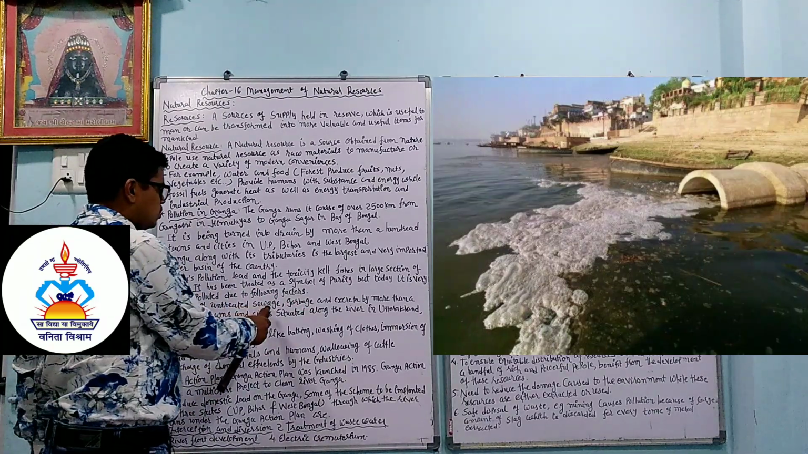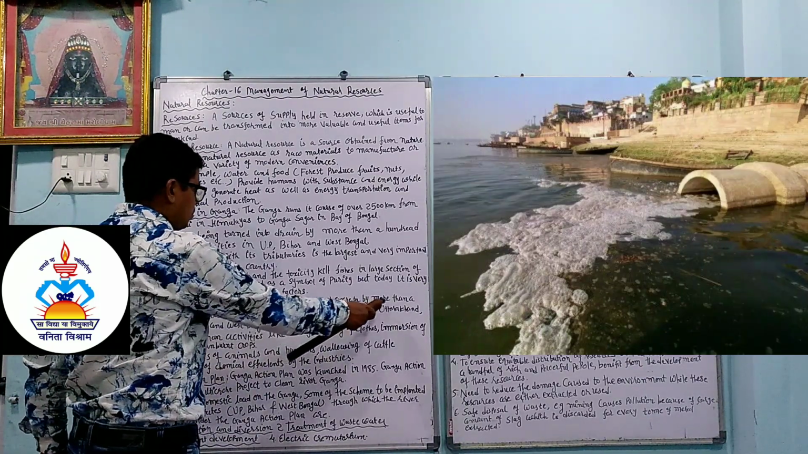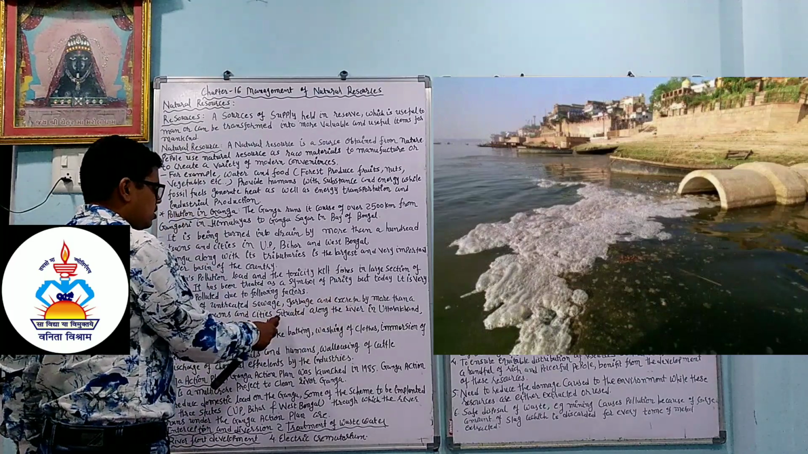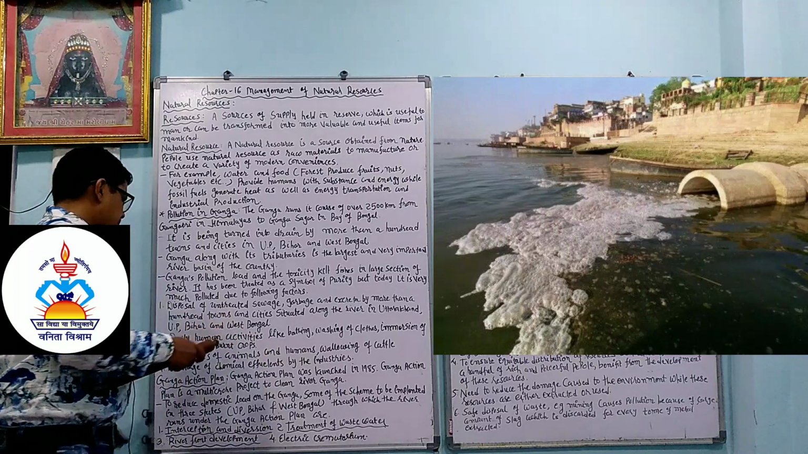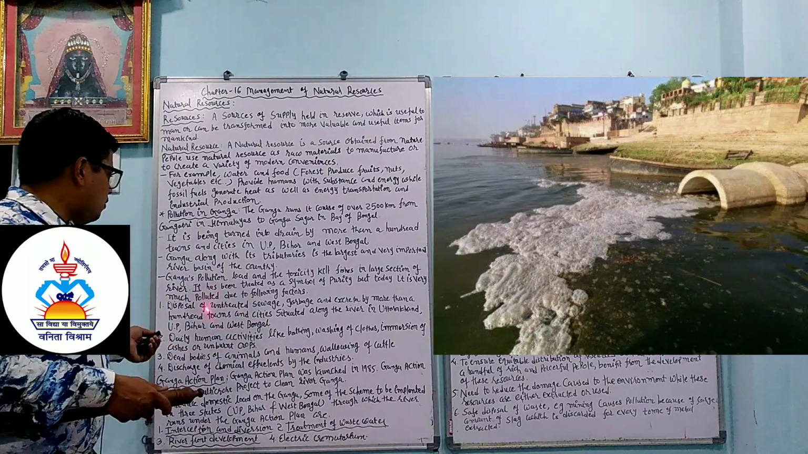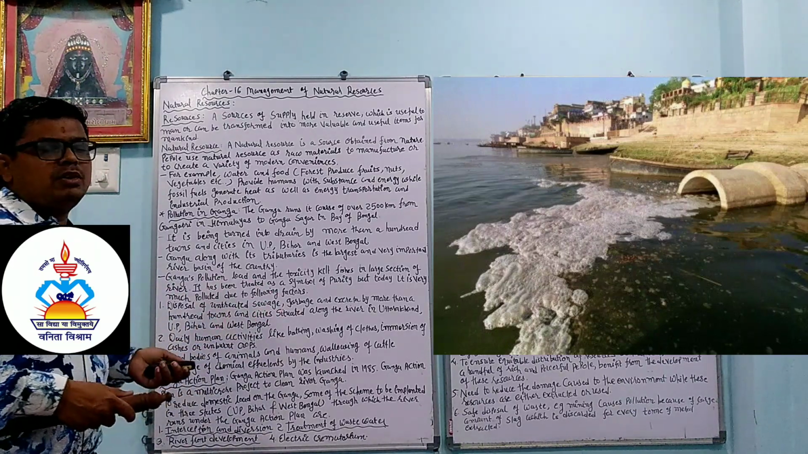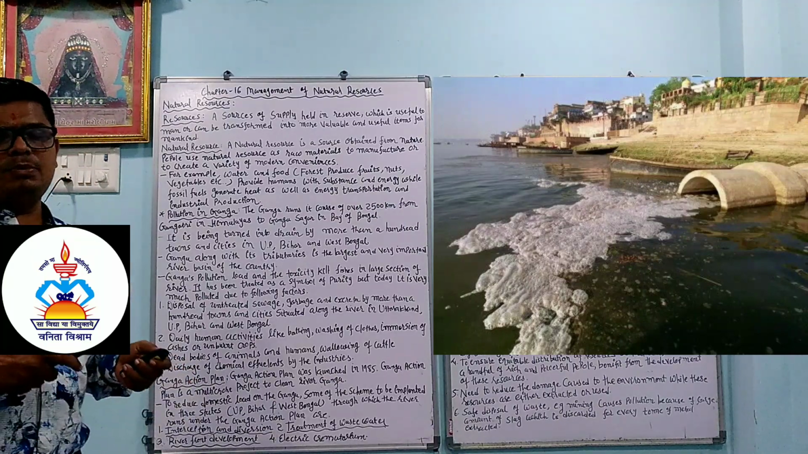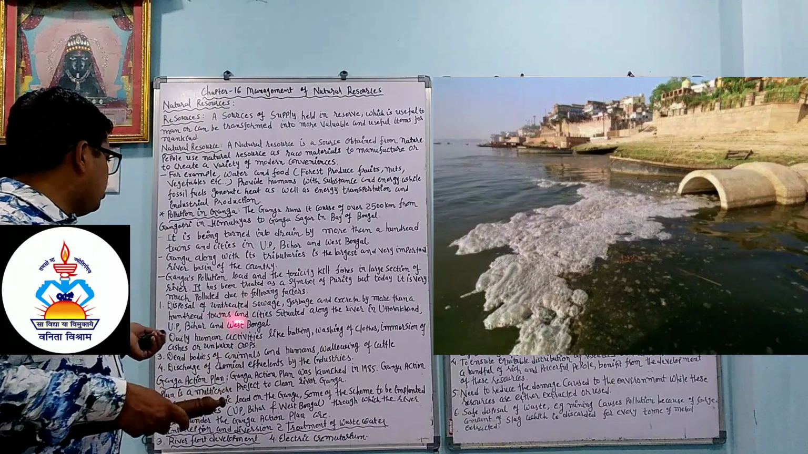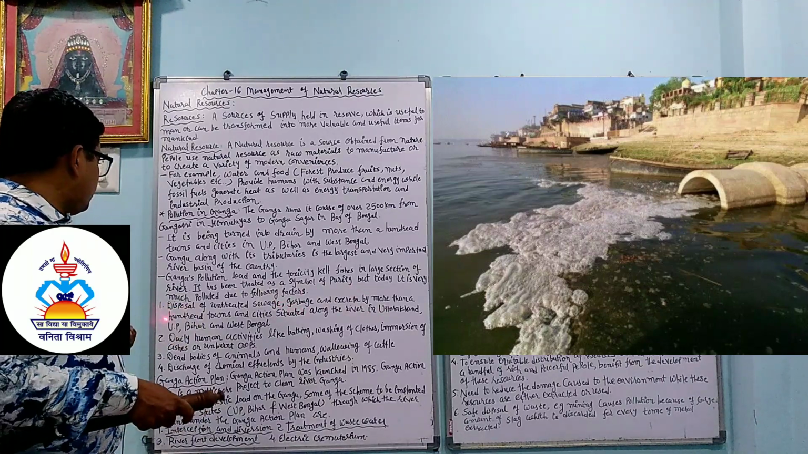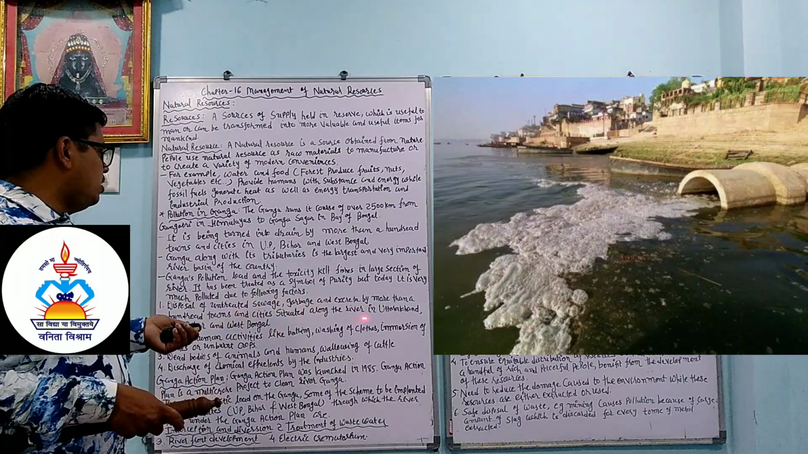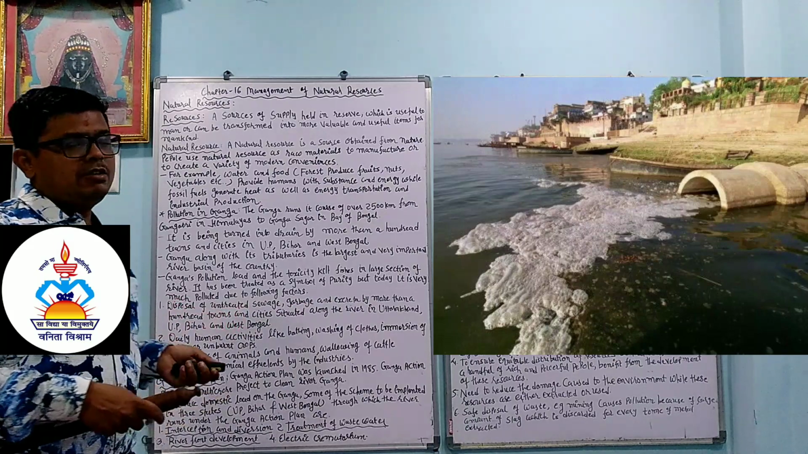Disposal of untreated sewage, garbage and excreta by the more than 100 towns and cities situated along the river in Uttarakhand, UP, Bihar and West Bengal. Whatever wastewater is there is not purified; it is untreated sewage water.